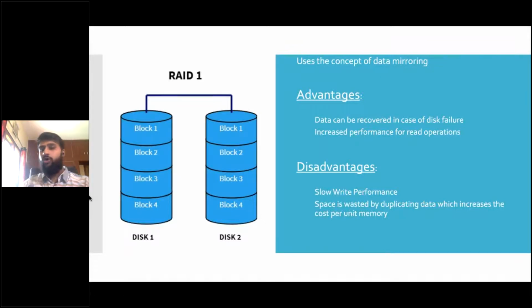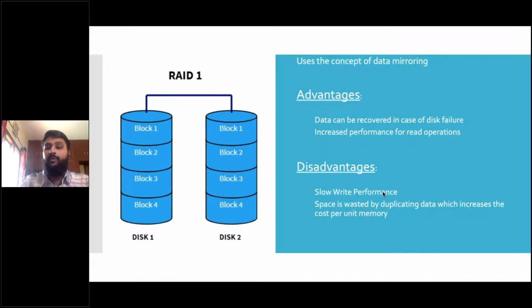You are making two copies of the same data, and in case you lose one, you still have the other. This is redundancy. And redundancy is not just achieved in terms of duplication of data. There is one more method, that is parity, using parity. You'll see what that is also. And disadvantages: slow write performance.